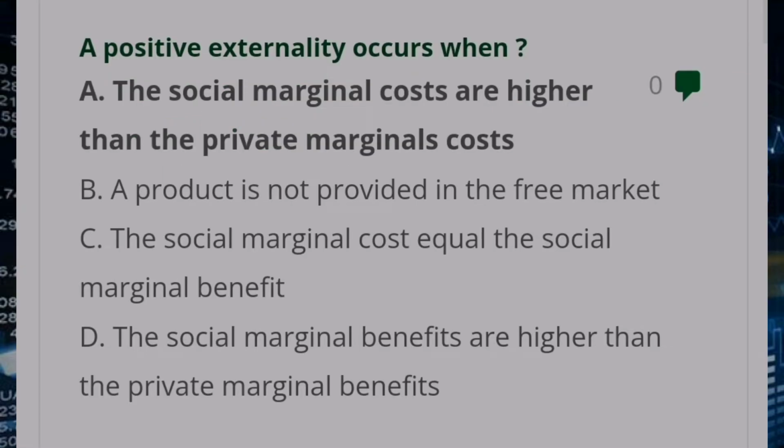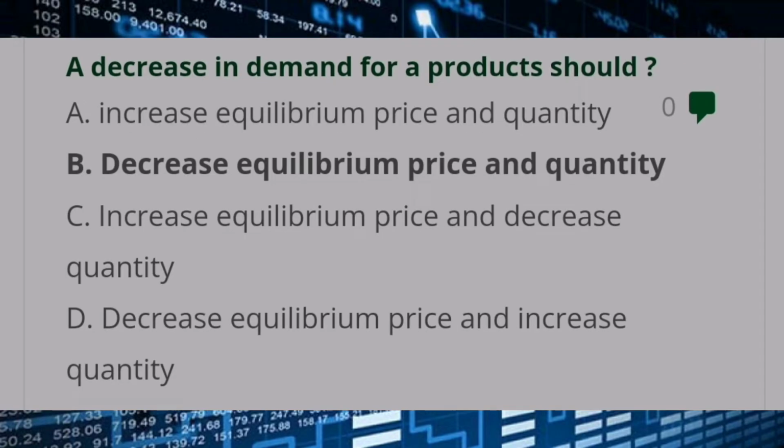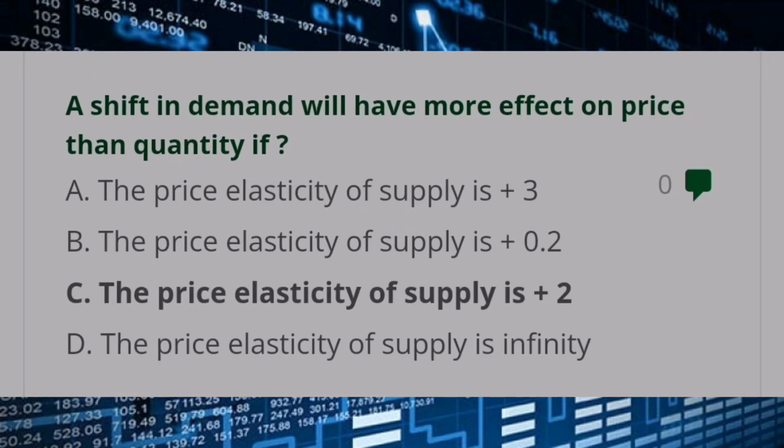A positive externality occurs when answer A, the social marginal costs are higher than the private marginal cost. A decrease in demand for a product should answer B, decrease equilibrium price and quantity. A shift in demand will have more effect on price than quantity if answer C, the price elasticity of supply is +2.